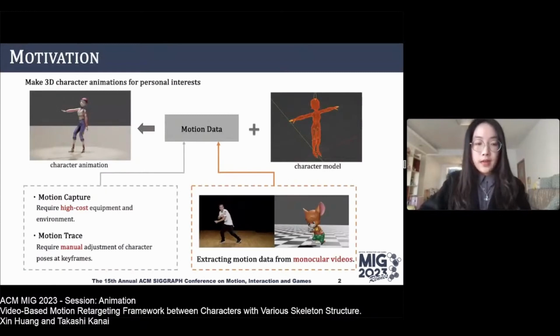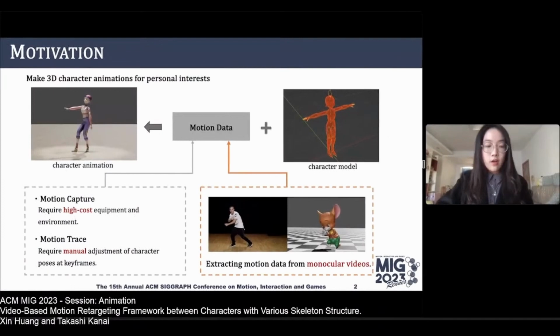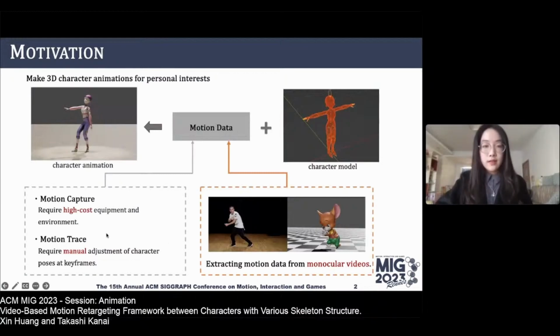Fans of anime and manga often create character animations where they animate their favorite characters dancing just for personal interests. When they make these character animations, they animate 3D character models using motion data. Usually, this motion data is made with technologies like motion capture and motion tracing, but these methods have drawbacks, such as requiring high-cost equipment or being highly labor-intensive.